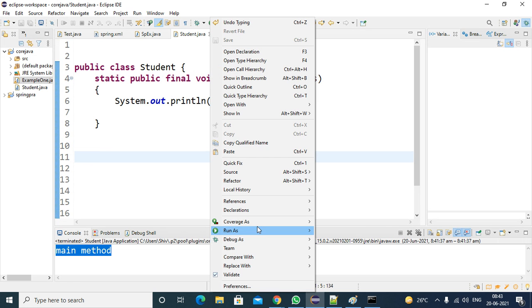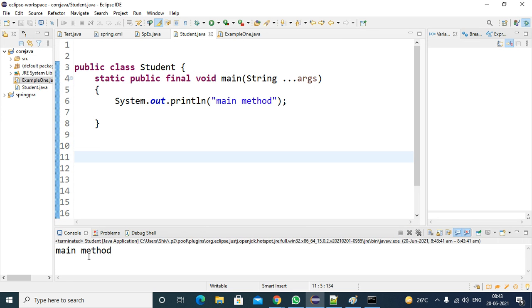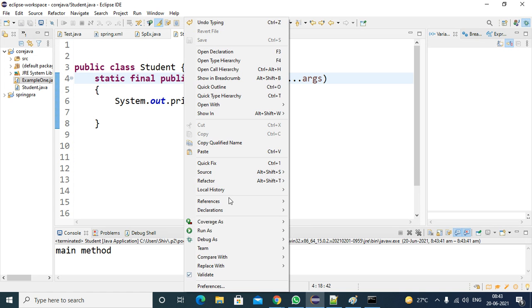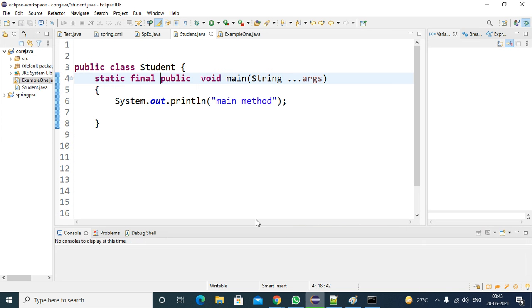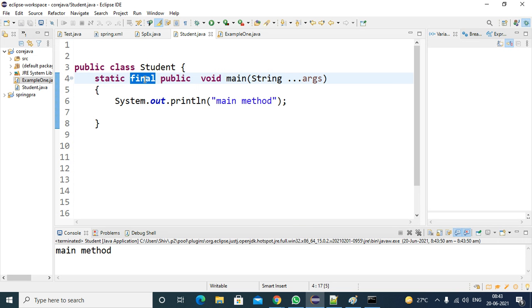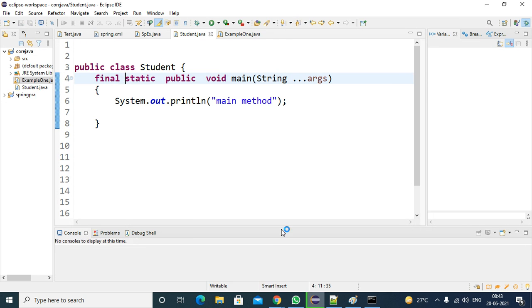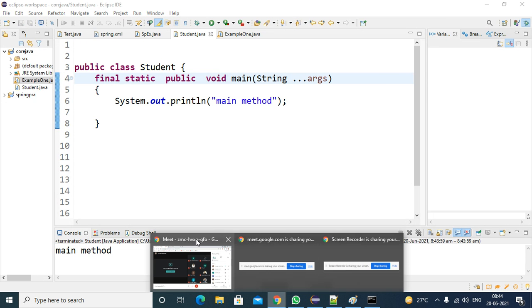Execute it, you are able to get the output. Right. Change the position, no problem, you are able to execute it. Change the position, you can write it anywhere. So before void, save it, run as Java application, execute it.